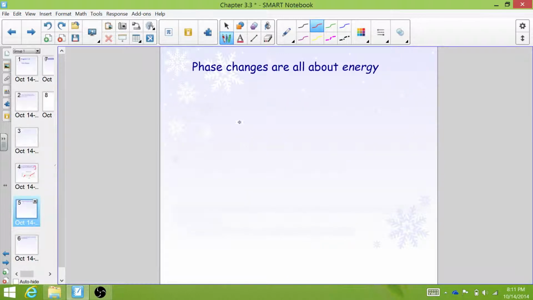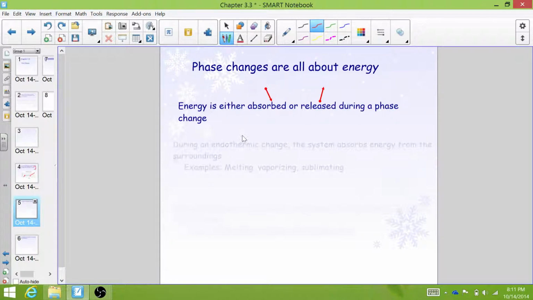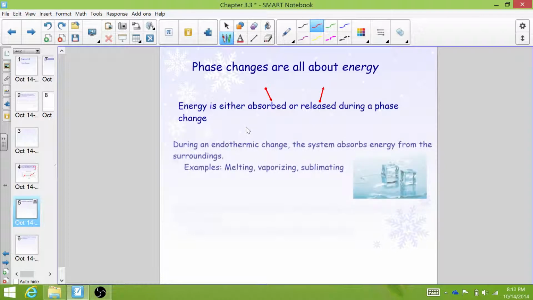Now, phase changes are all about energy. Energy is either absorbed, taken in from the environment around the system, or released, let go into the surroundings during a phase change. There are two different kinds of changes, and the first one is called an endothermic change. Endothermic change means the system absorbs energy from the surroundings.